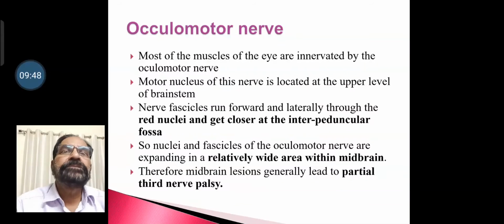Coming to oculomotor nerve, it supplies most of the muscles of the eye. The motor nucleus of this nerve is located at the upper level of the brainstem. Nerve fascicles run forward and laterally through the red nuclei and get closer at the interpeduncular fossa. So the nuclei and fascicles of the oculomotor nerve expand over a relatively wide area within the midbrain. Therefore, midbrain lesions generally lead to even partial third nerve palsy.